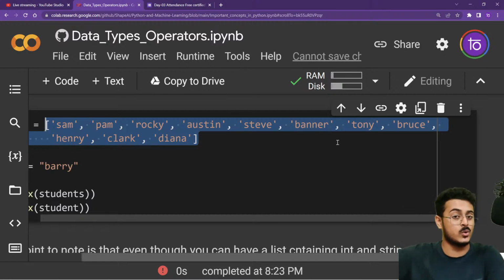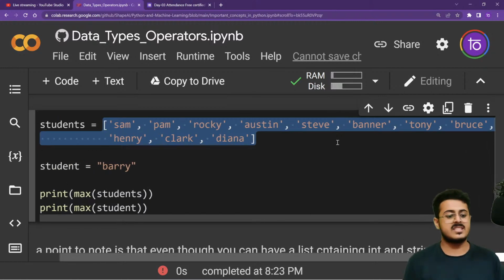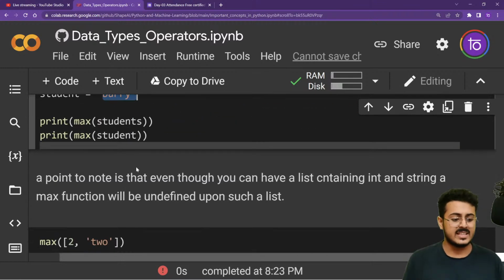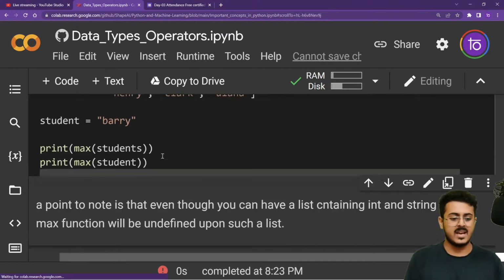Tony is at the end. So Tony will be the maximum. And what will be the minimum, guys? Minimum will be Austin because it starts with A. So that will be the minimum element itself. The same you can apply on strings as well.